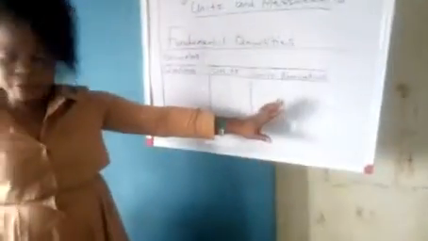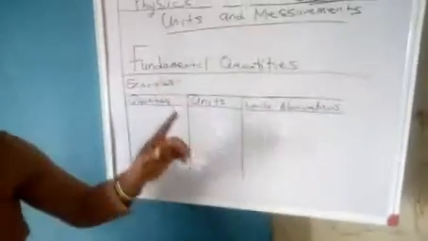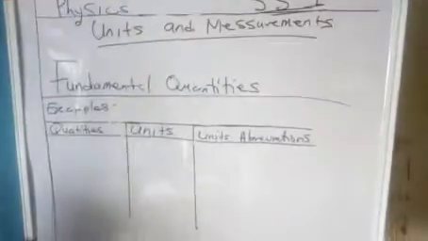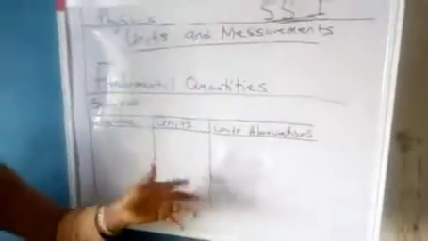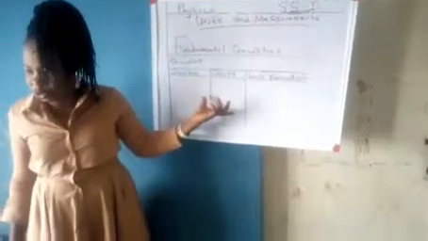Okay, so these fundamental quantities, you see, we did not derive them from anywhere. It's just the unit, and the unit is what? Abbreviation. But for derived quantity, I'm going to show you how you derive the quantity. Do you understand? Now, every other quantity you're going to see in physics is derived from these particular quantities that I'm going to mention to you now.